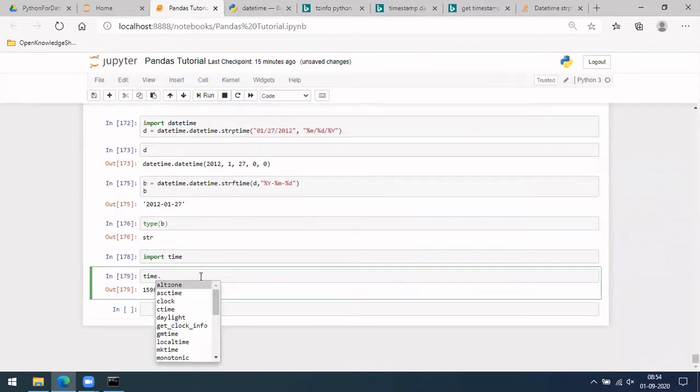But we want time stir. It is similar to datetime: you have strip time here as well, which you can do using this time package.